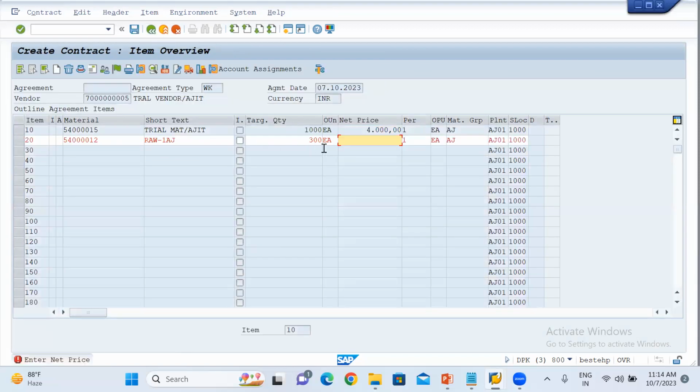So what does this mean? If you are putting the quantity over here, then with respect to this agreement, you can purchase this much quantity only against that value contract. If you are not putting any target quantity over here, then this contract will be going up to the value we have entered, like we have put the 2 lakh rupees. Right, in this way you can select the value contract.